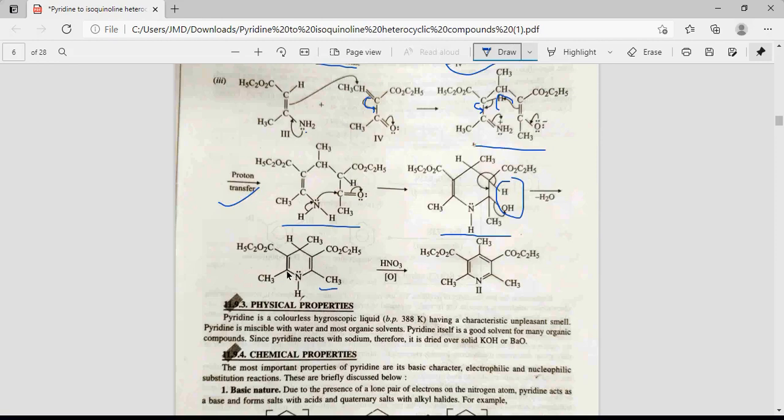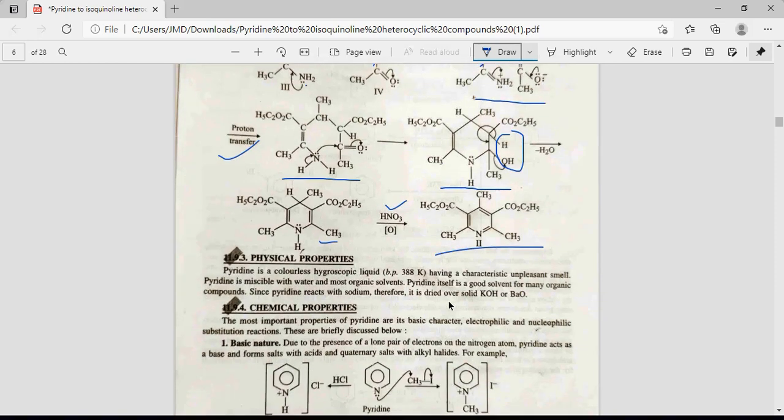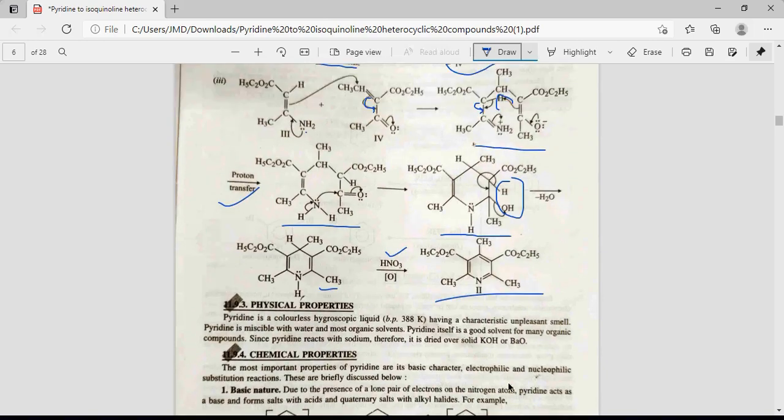Now the structure is almost complete, but still there are only two double bonds, and there is need of one more double bond. So it is done by reaction with nitric acid. So on reaction with nitric acid there is loss of hydrogen, it causes oxidation, and we get the final product. Derivatives of pyridine.